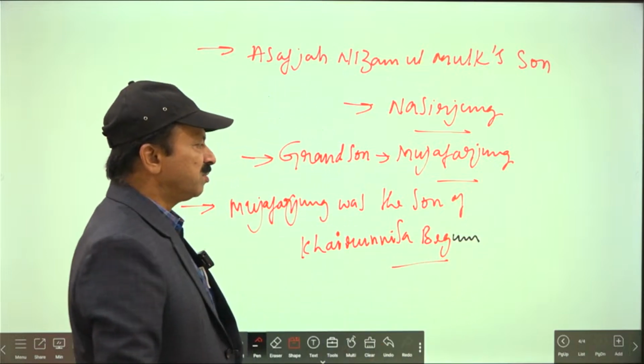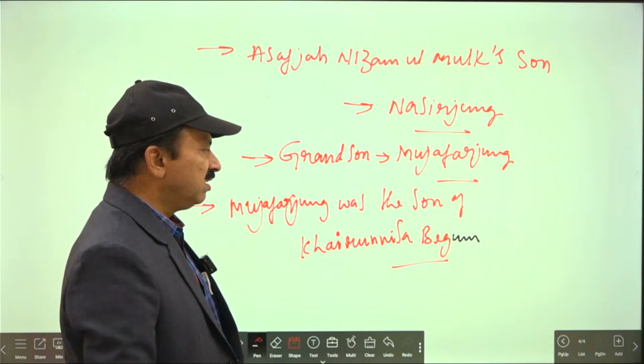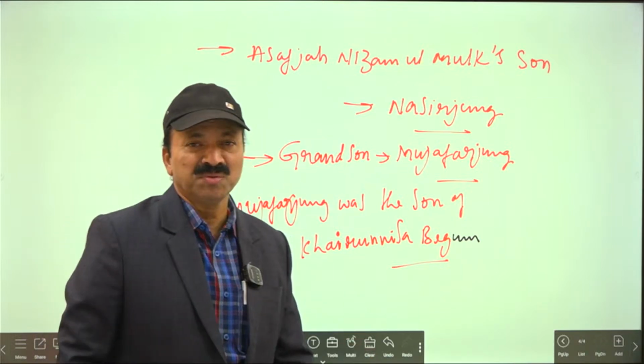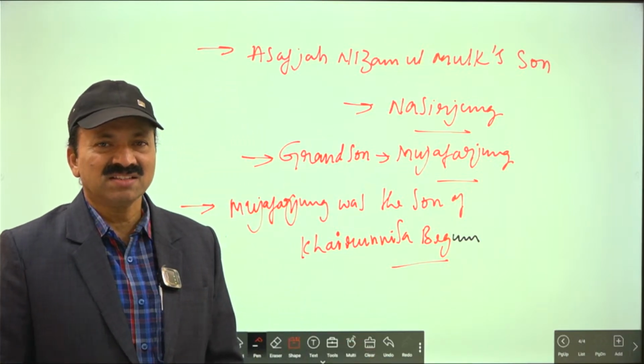That's the thing you have to remember. Like that he became the grandson.